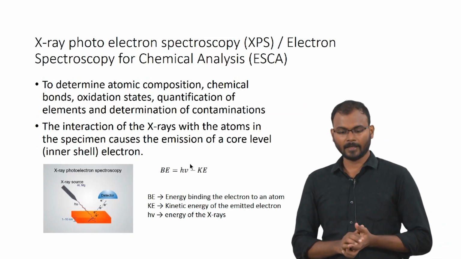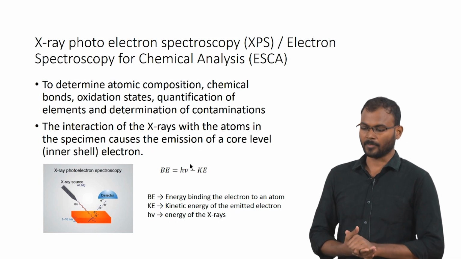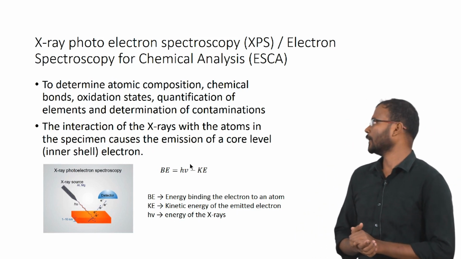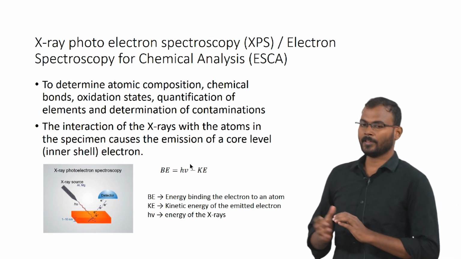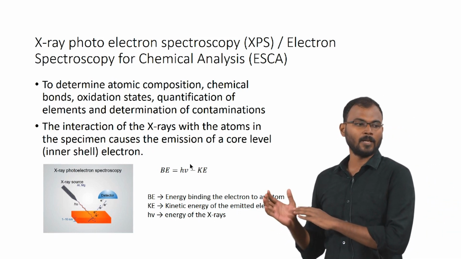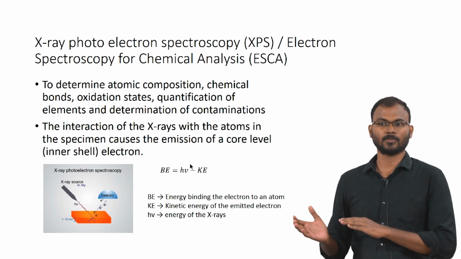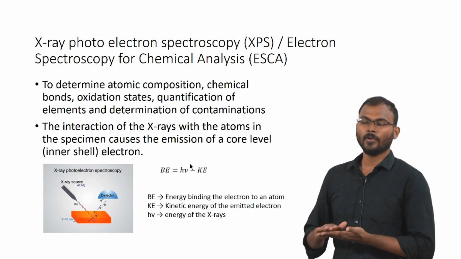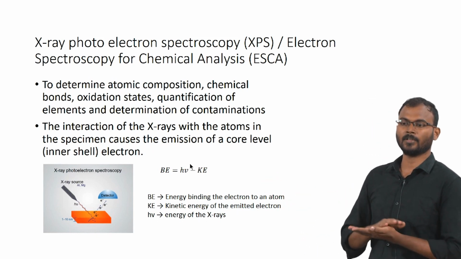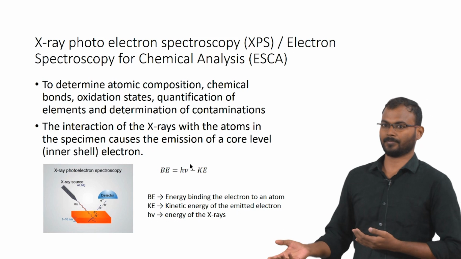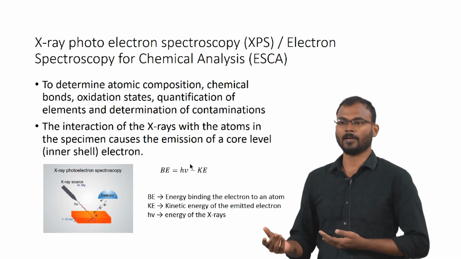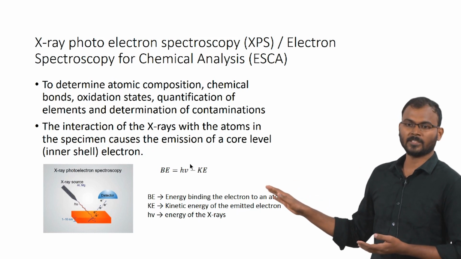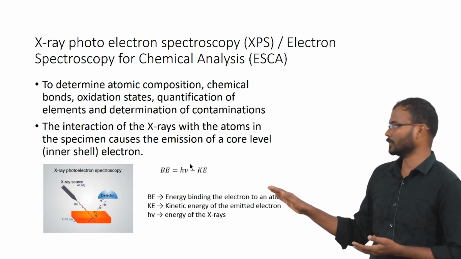So, the next technique is X-ray photoelectron spectroscopy, also known as electron spectroscopy for chemical analysis. It is a technique where you can find out what are the elements present on the material surface. So, if you have a material and you do not know what are the elements present on the surfaces, you can just do this analysis and it will show if you have any metal ions or any other organic compounds present. So, it will show all the elements present in the material surfaces.